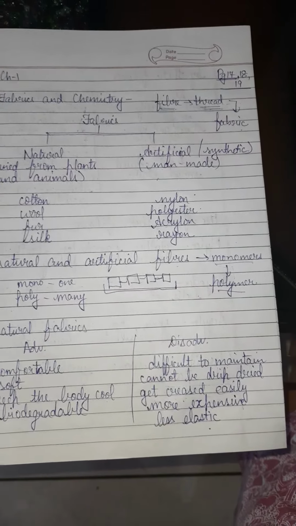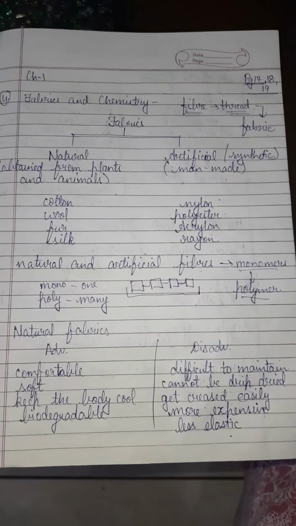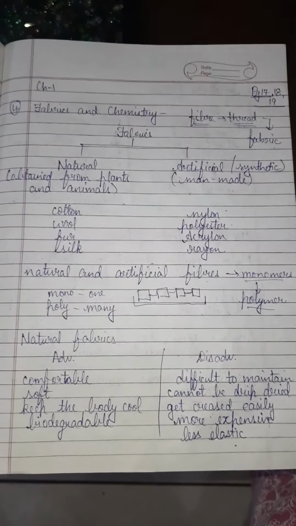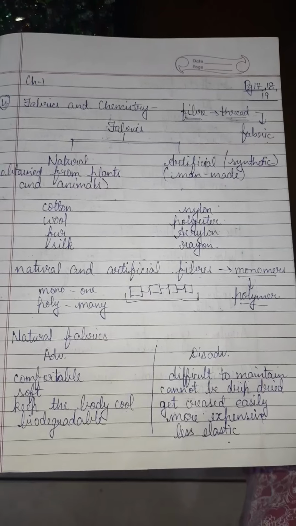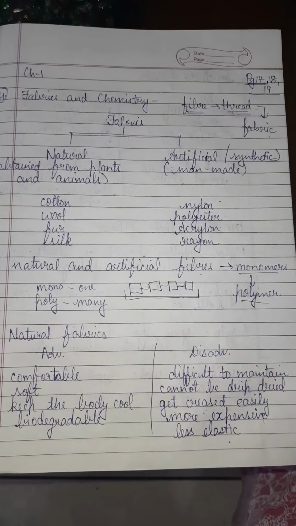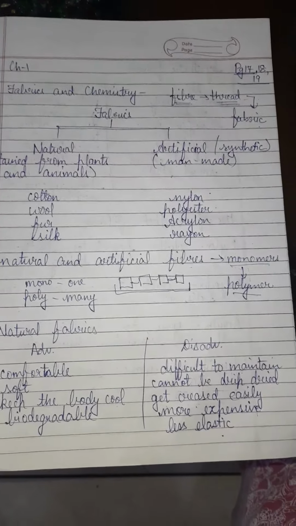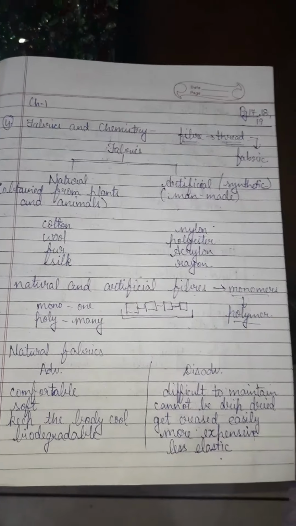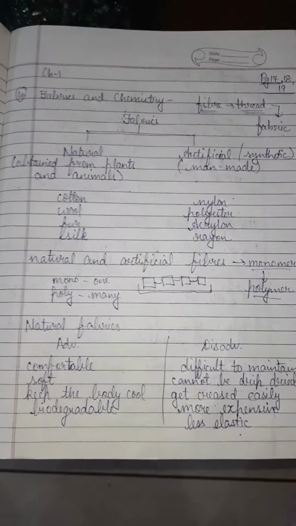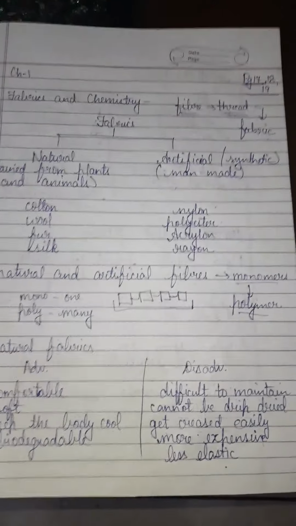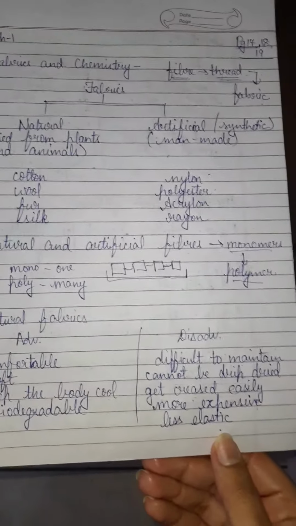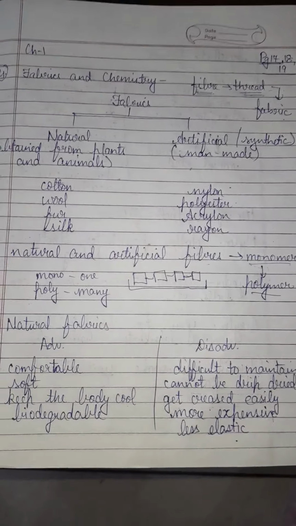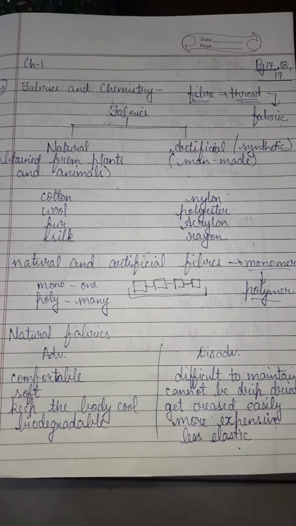Or we can say the clothes made of natural fiber, especially the cotton and silk and all, they are very delicate. They get creased, wrinkles form in them, and we have to iron them before wearing. They are more expensive because they are natural and more comfortable, so they are more expensive as well, and less elastic. They cannot be stretched. They do not have stretchability, and if we stretch them, they can tear off.